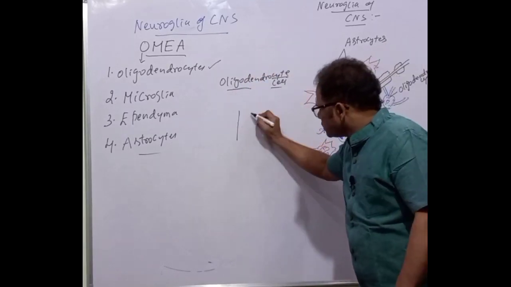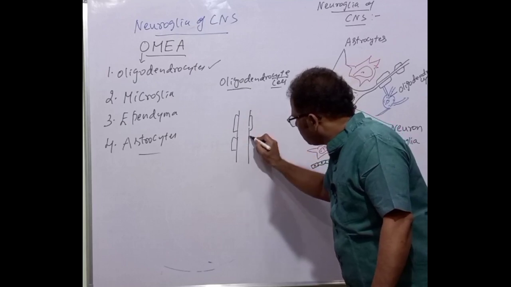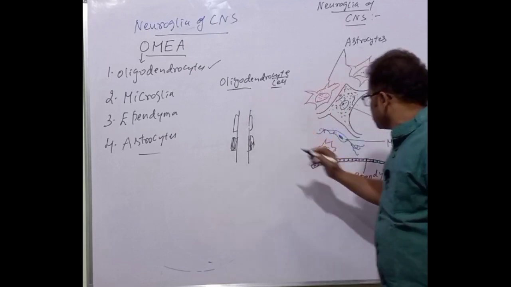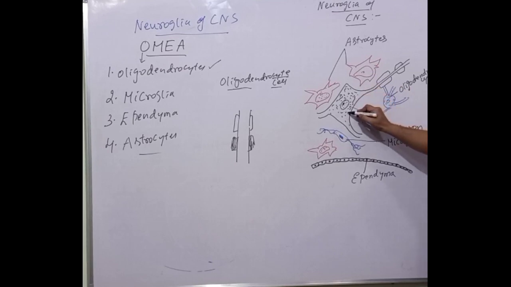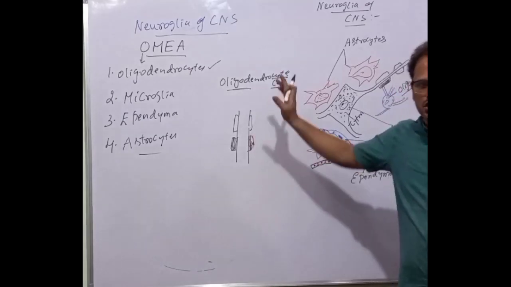See here, this is an axon. Here the sheath is formed, myelin sheath. This sheath is formed by the oligodendrocyte. All of you see here. So this is a neuron. This one is a neuron, cyton. This is a cyton. This is a nucleus. Can you see, all of you? This is a neuron, and here is a myelin sheath formed. This myelin sheath is formed by the oligodendrocyte. So this single oligodendrocyte can myelinate many axons. That's a function of the oligodendrocyte.